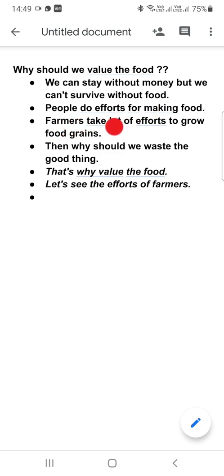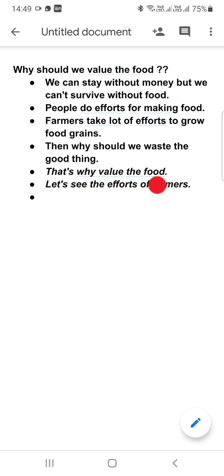People do efforts for making food. Farmers take lot of efforts to grow food grains. Then why should we waste the food? That's why value the food.